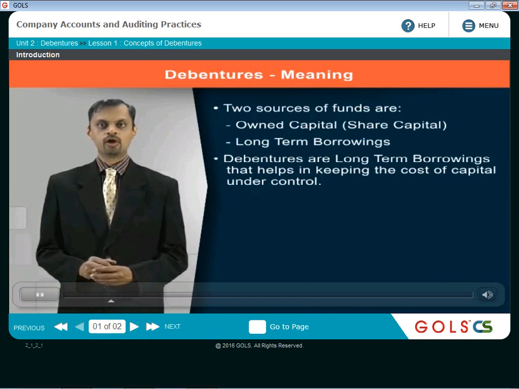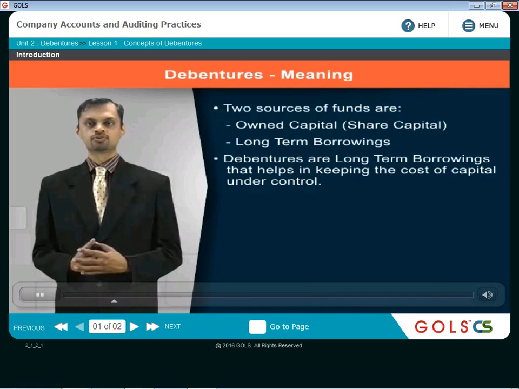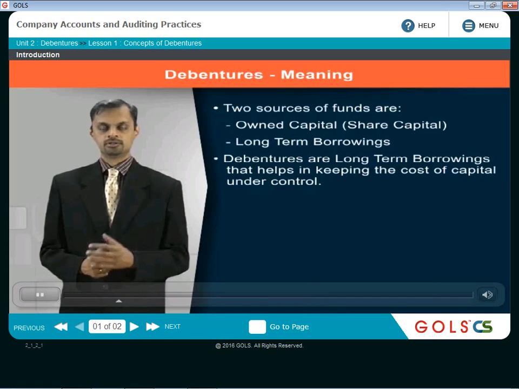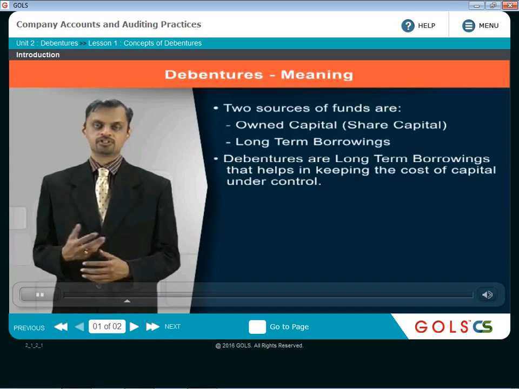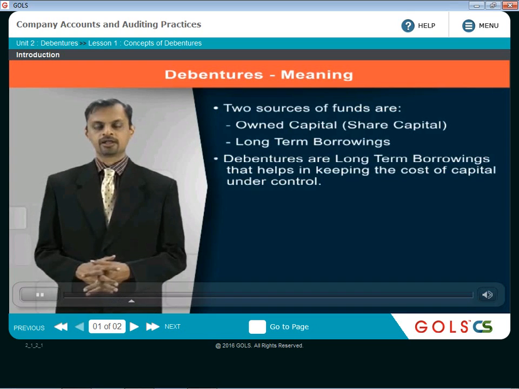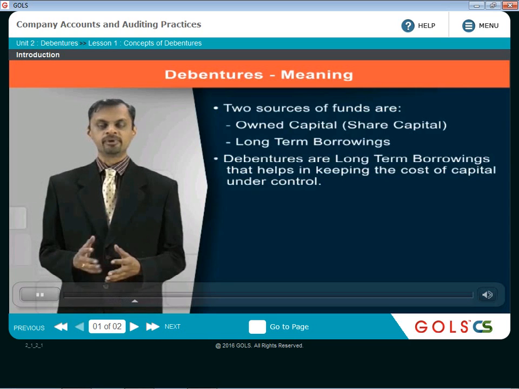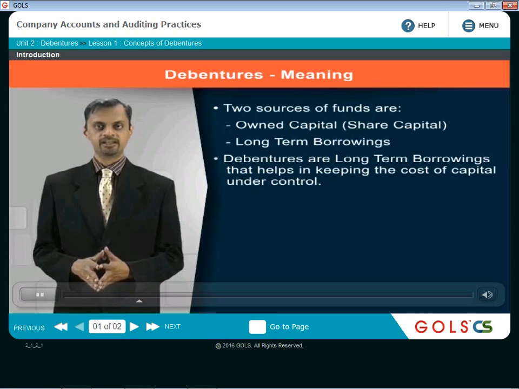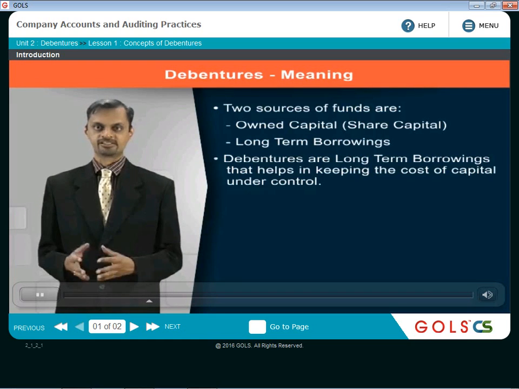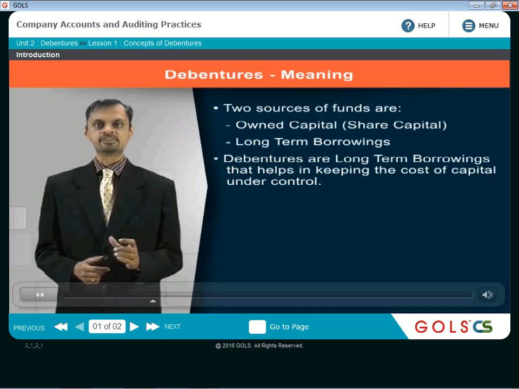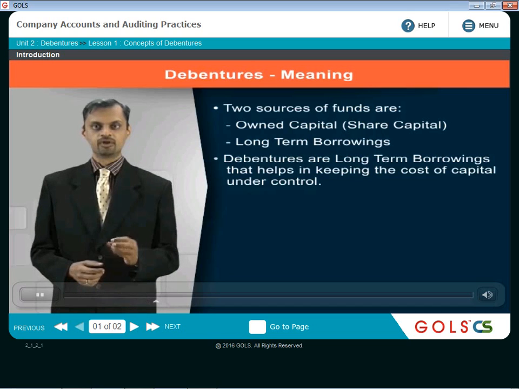Now how does it help in keeping the cost of capital under control? To explain that to you, in shares the shareholders obviously expect the dividend, correct? And in case of debentures, we are going to talk about it in detail later, but just to brief you as of now, on debentures the companies pay interest, and that interest is at a fixed rate, 10%, 12%, whatever it is.